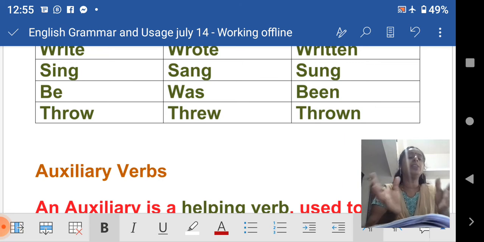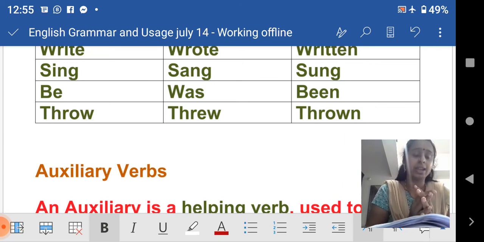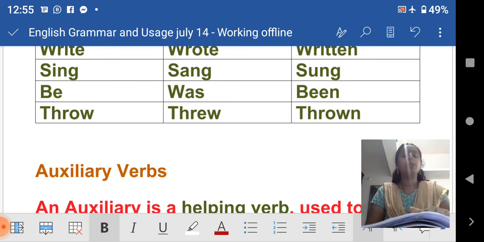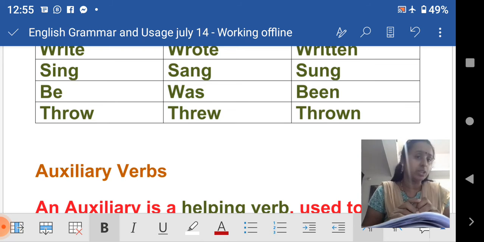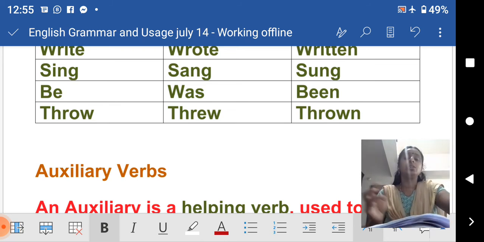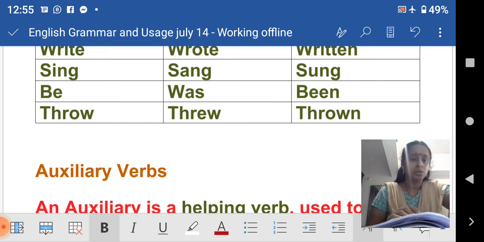I mean, you can read from the sources of the internet, right? So you try to read. Then only you can easily understand the grammatical variations. If you want to understand the grammatical variations, it is a must to read. Then only you can understand where we should place that word.